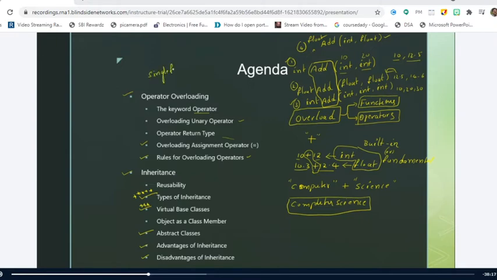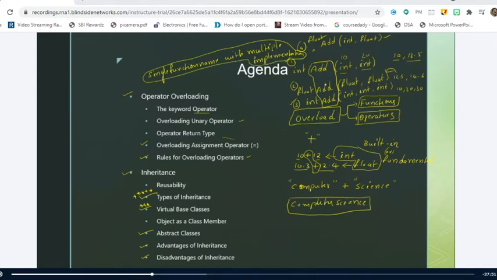Single function name with, what is it that you are saying? Different implementations, sir. With different implementations or multiple implementations. Right, so this is the actual definition of function overloading.